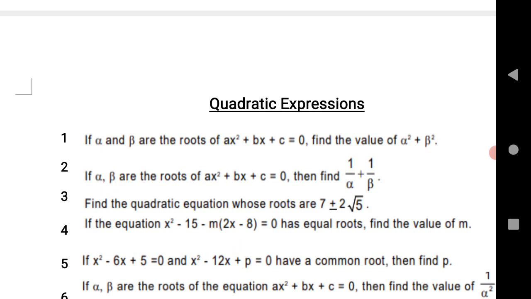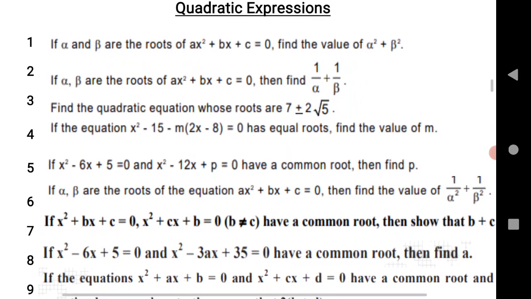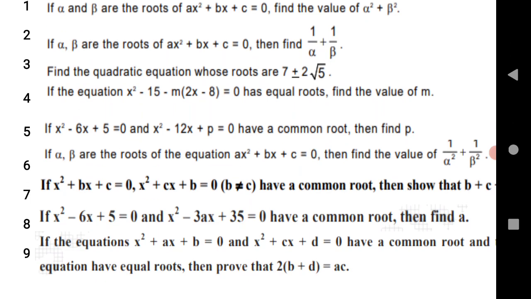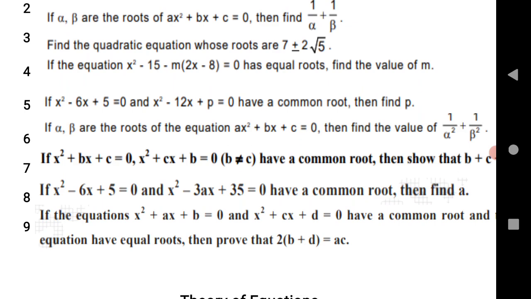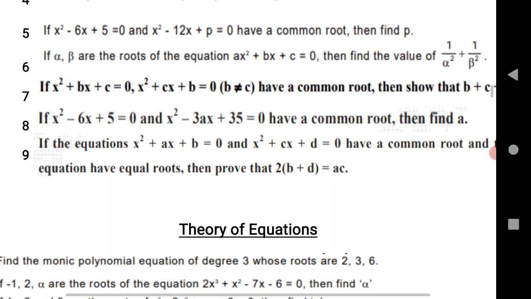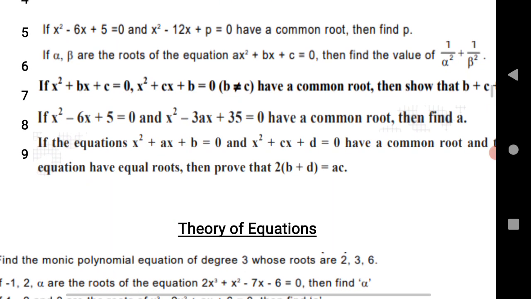It is a very important chapter, quadratic expressions, that gives you maximum marks in your board exam. If alpha and beta are the roots, find the value of alpha square plus beta square. If alpha and beta are the roots of a quadratic equation x square plus bx plus c, find 1 by alpha plus 1 by beta. Find the quadratic equation whose roots are 7 plus or minus 2 root 5. Next, if the equation x square minus (15 minus m)x plus... has equal roots, find the value of m. Sometimes they will give equal roots, sometimes common roots, to find the value of p. If alpha and beta are the roots of the equation, find the value of 1 by alpha square plus 1 by beta square.